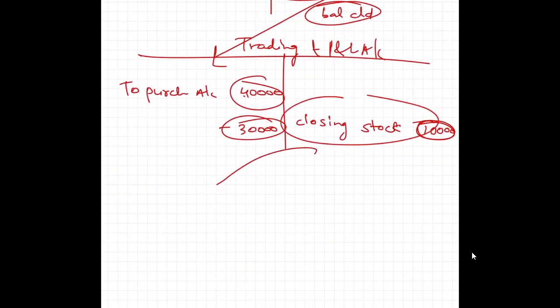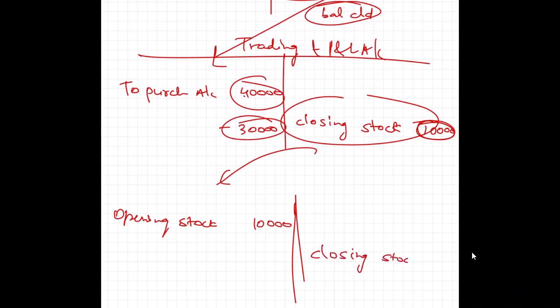This year's closing stock will become the opening stock for the next year. If next year nothing is sold, the opening stock and the closing stock would be the same, 10,000 and 10,000. If 3,000 rupees of goods have been sold, 7,000 would be remaining, so your closing stock would be 7,000.